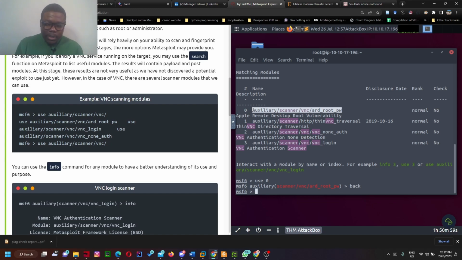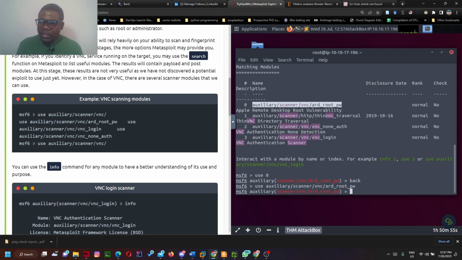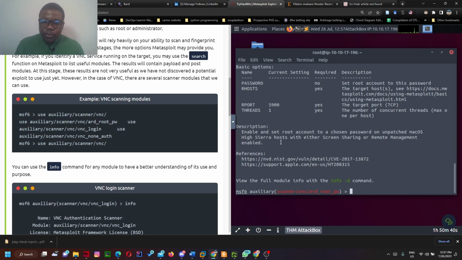So let's copy, let's say use, then we paste it here, and we are still in the same concept. Now remember the options of show, show options and show info. Show info is going to tell us more about this exploit. So the best is to go to description. Under it we have details of what the exploit is all about.